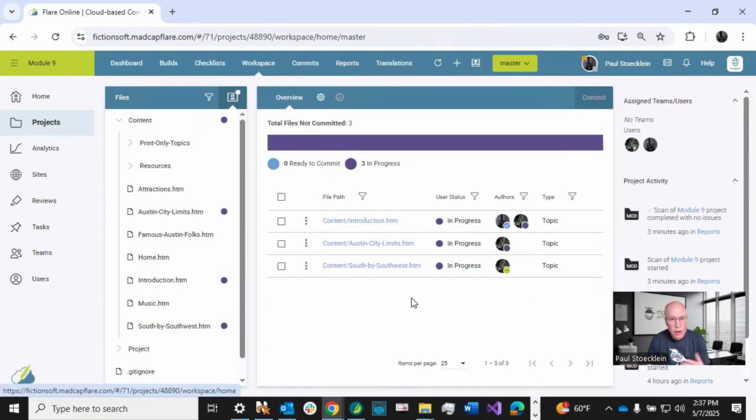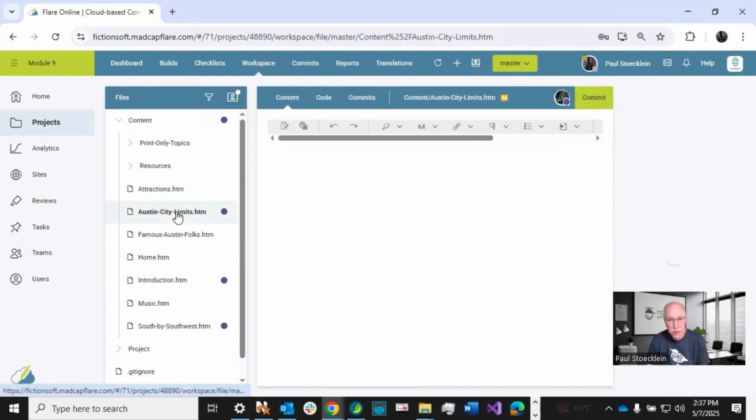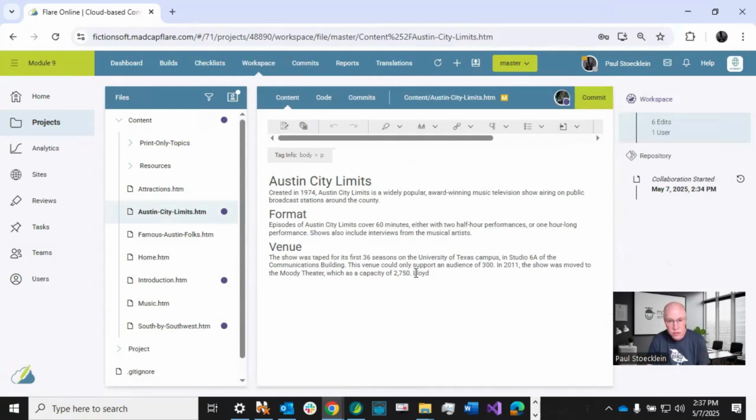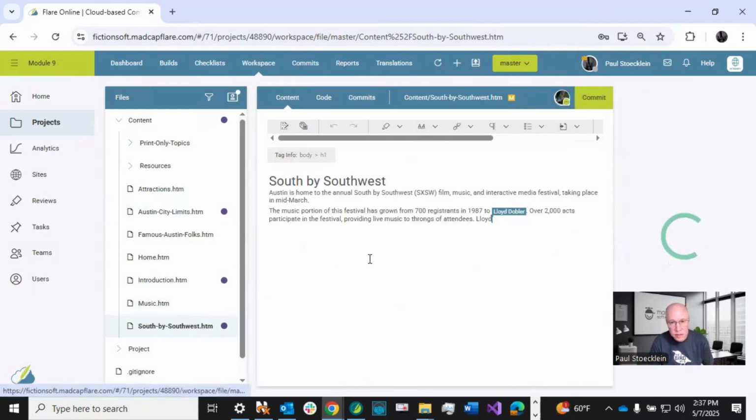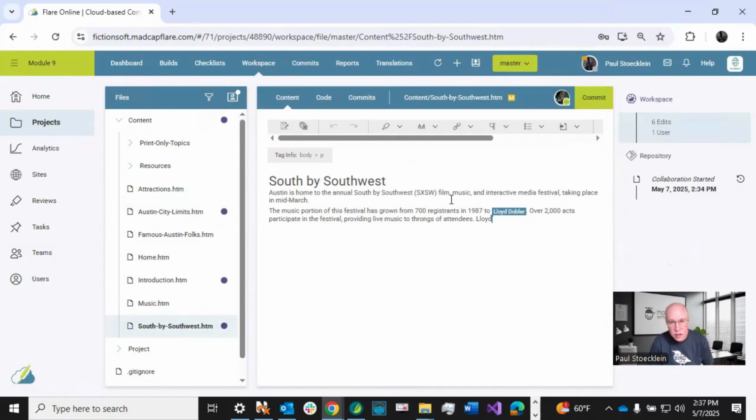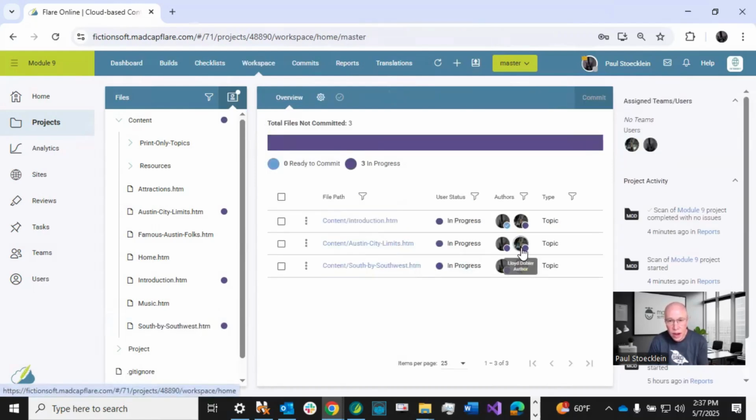All right, so maybe I look and see, oh, I need to make changes in these same topics that Lloyd's in. I'm going to go in here, and there's the little change that Lloyd made. He just wrote his name, and I'm just going to type down here and type me, and I'm going to come down to South by Southwest. Same thing. I'll just type me right there. And if I come back to the overview, now I am in both of these as well. So this thing just dynamically changes all the time, keeps it current.